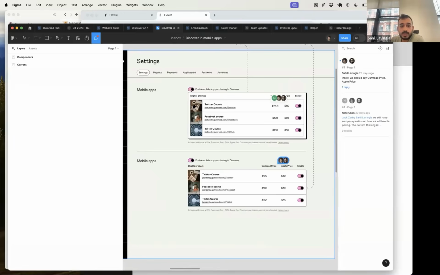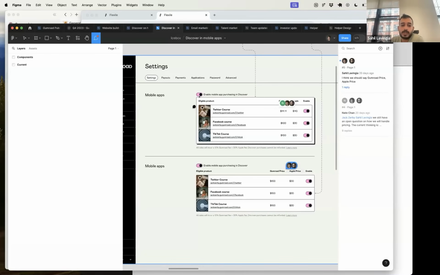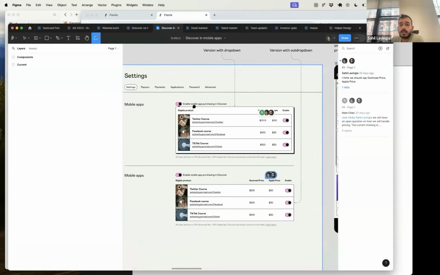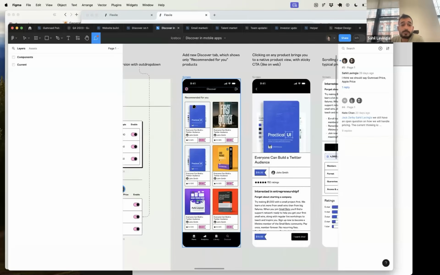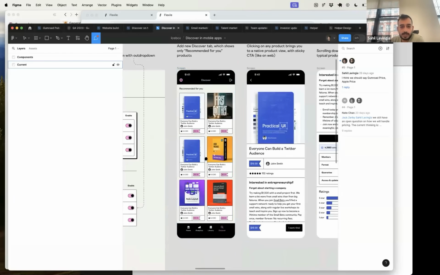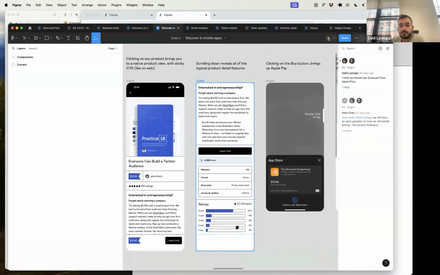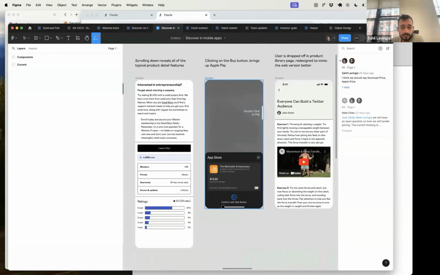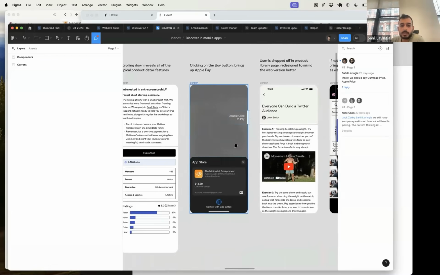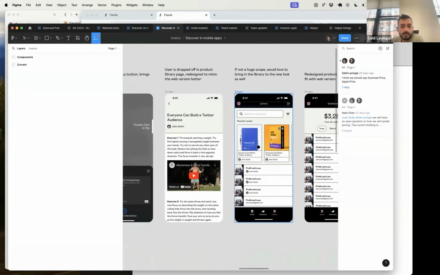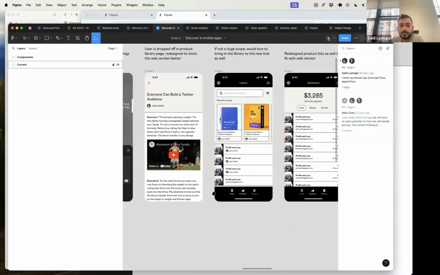So this is something like what that may look like, where, as a creator, you'll be able to turn on discovery for specific products that you want to be discovered via the app, and then the library apps that thousands of people download every single day. So the traffic is pretty significant. We'll be able to discover products recommended for them, preview them, buy them using Apple Pay, so using in-app purchases, and then upon completion of the purchase, they can consume the product, and all of this stuff you're probably already familiar with.